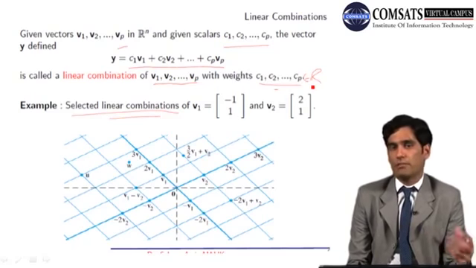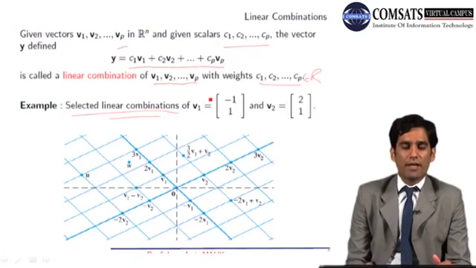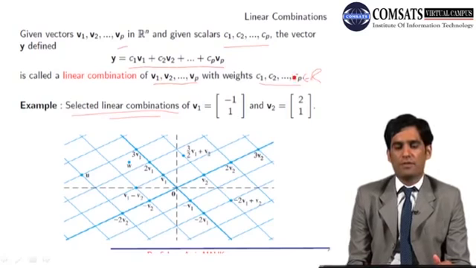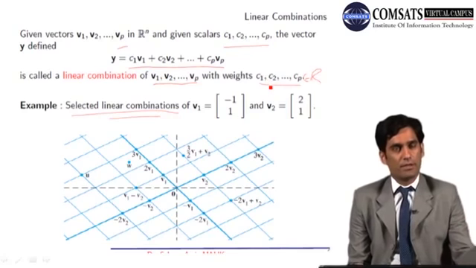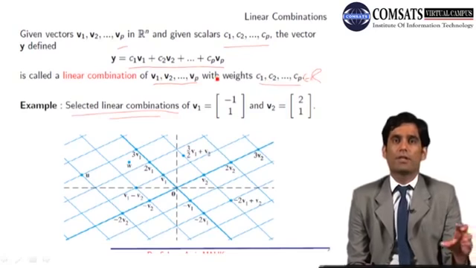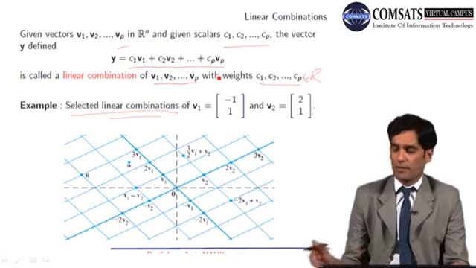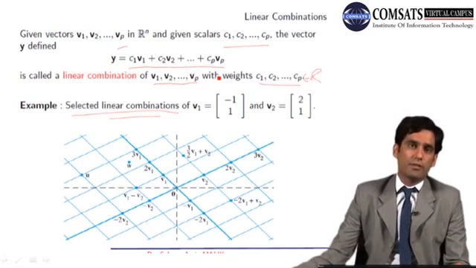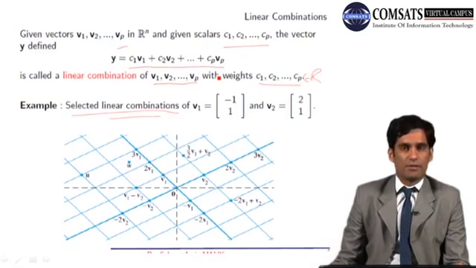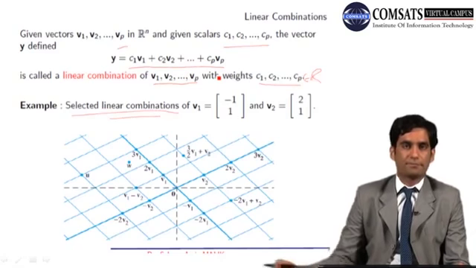There are infinitely many real numbers. So for each set of values of C1, C2 up to Cp, we have a linear combination. So in fact we have infinitely many linear combinations for a given set of vectors from Rn.